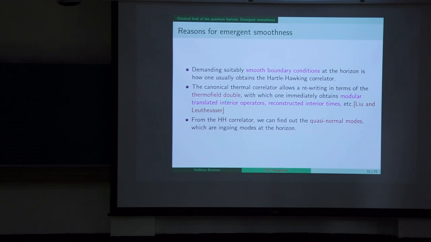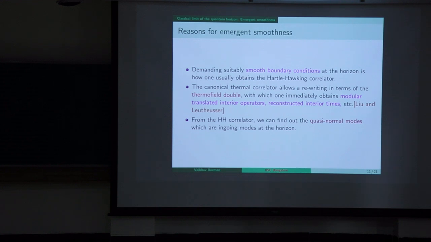The second one is that if one gets the thermal correlator, it can be rewritten in terms of the thermofield double, from which one can obtain the modular translated interior operators and reconstruct interior times. This is the standard result by Hong Liu and Samuel Leutheusser. The third one is that from the Hartle-Hawking correlator we can read off the quasi-normal modes. These quasi-normal modes are the ingoing modes at the horizon.